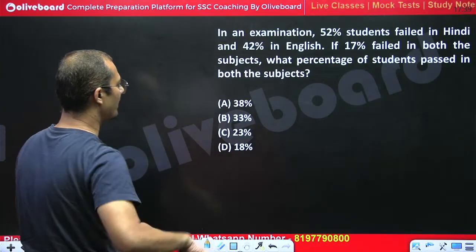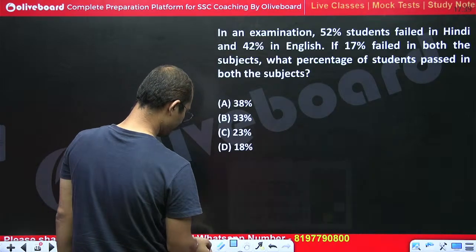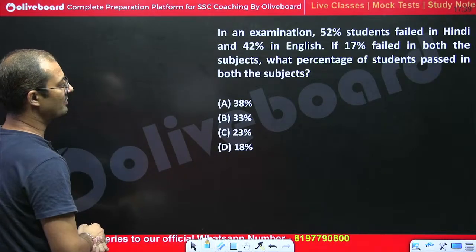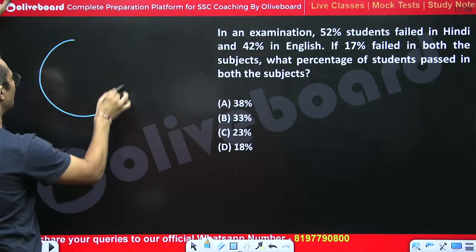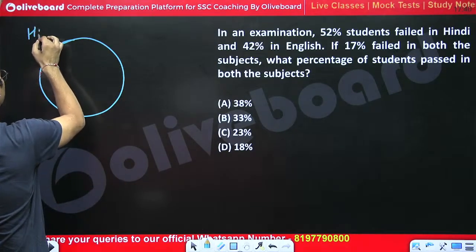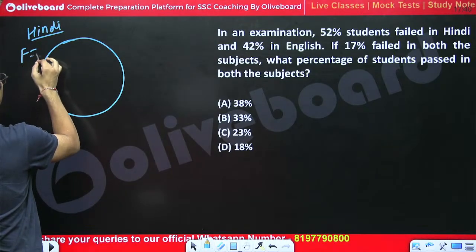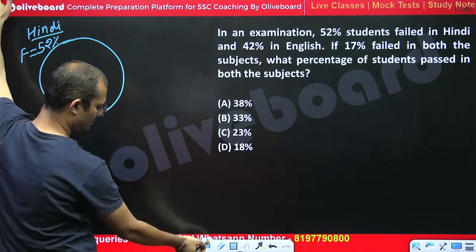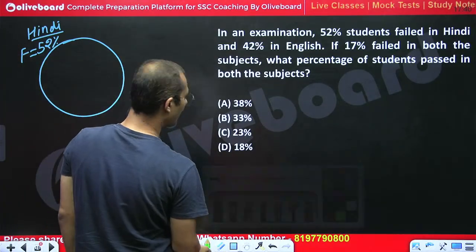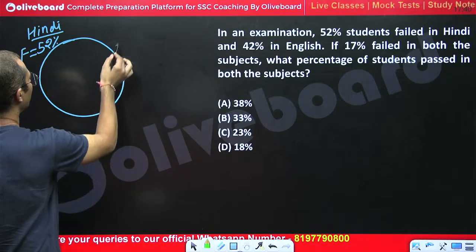See, here we are going to use the Venn diagram approach, right? In an examination, 52% students failed in Hindi. In Hindi, 52% students failed, right? Now the question is saying 42% in English, okay?